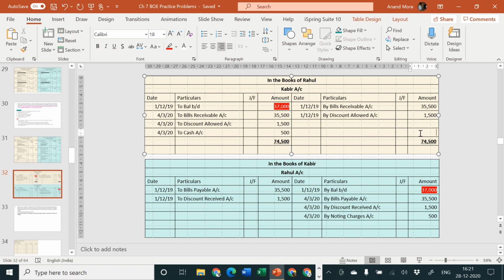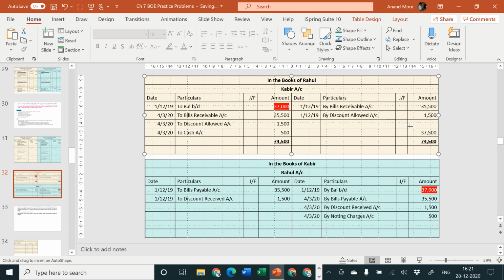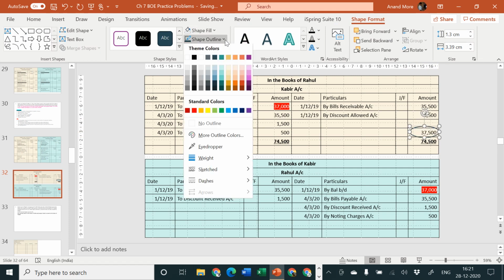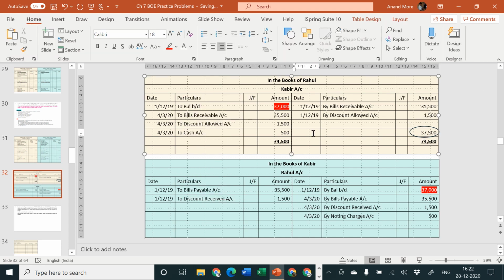So the balance which is remaining is rupees 37,500, which I'll put in an encircled manner so that it will be easy for others to understand that this was not given by the problem, but it is calculated by us. It's a balancing figure for us. Okay, so this is an encircled thing. This I'll call my closing balance, which is on 4th of March 20. I'll write here by balance carried forward, and on the debit side I'll write 4th of March 20 to balance brought down, and amount is 37,500.